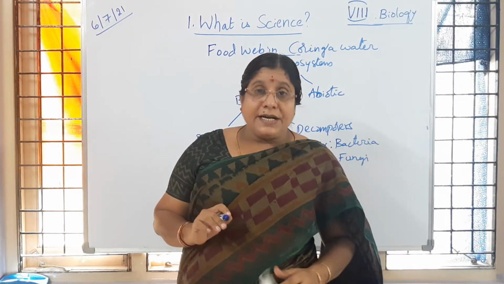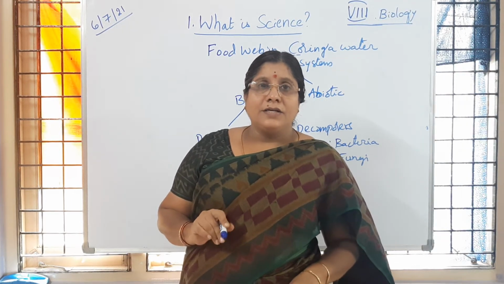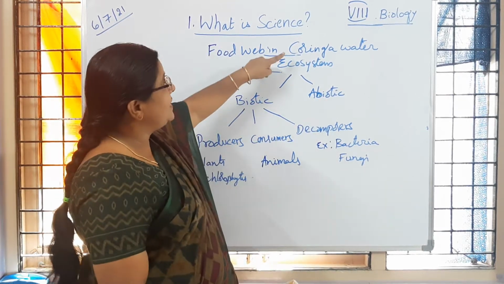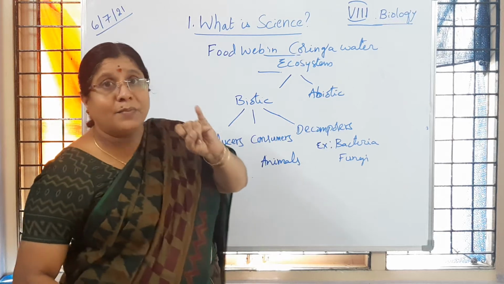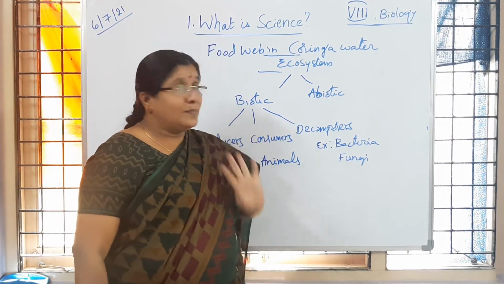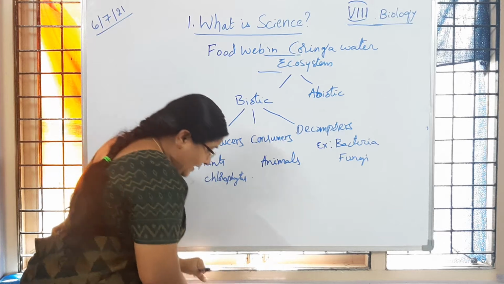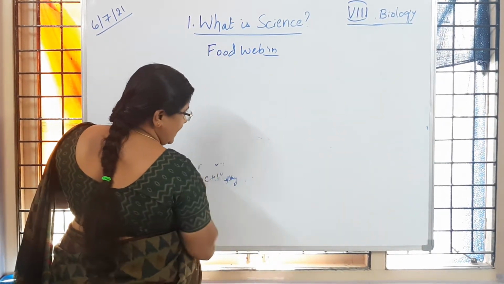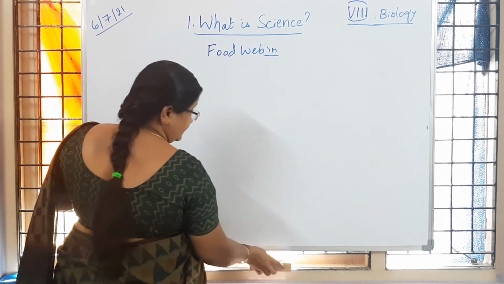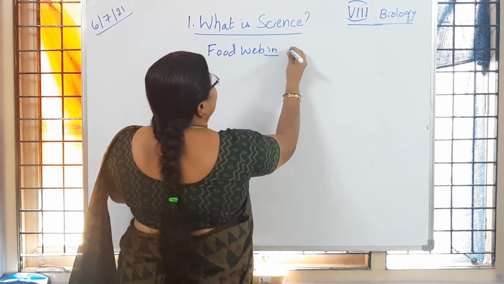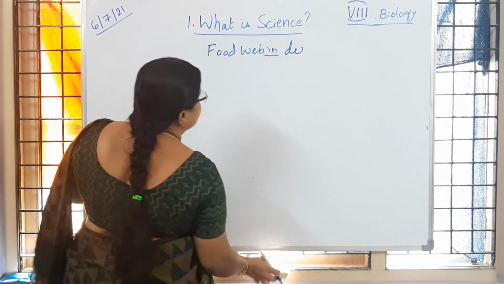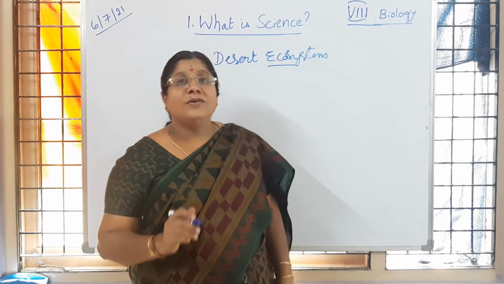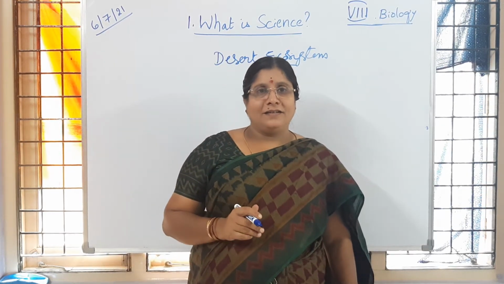Then the desert ecosystem is also given there. So in the desert ecosystem, let us see what type of conditions we are going to observe. In the Koringa water ecosystem, you learned what are biotic, abiotic and decomposers. Now the desert ecosystem is given in the table on page number 11. I will write the food web in the desert ecosystem. Desert ecosystem. So what is a desert, children?